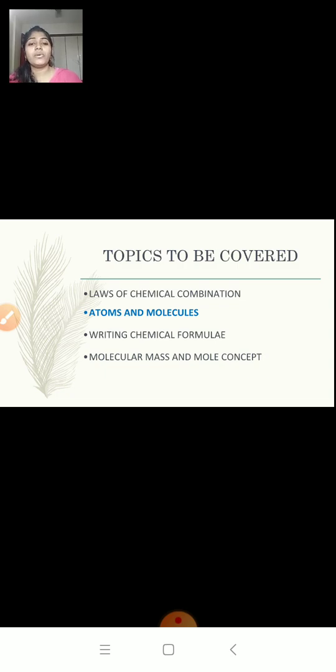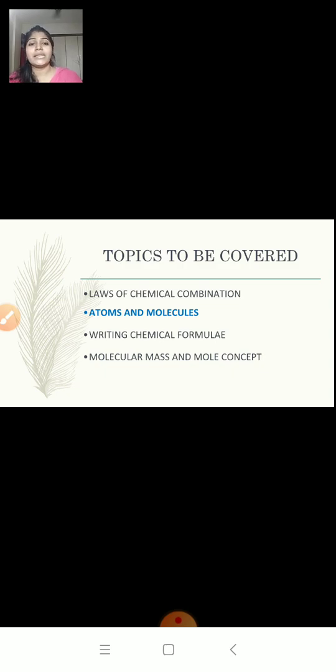Then we learnt about laws of chemical combination. The first law, that is law of conservation of mass, was given by Antoine Lavoisier. The law states that mass can neither be created nor destroyed in a chemical reaction. The second law was given by Joseph Proust.